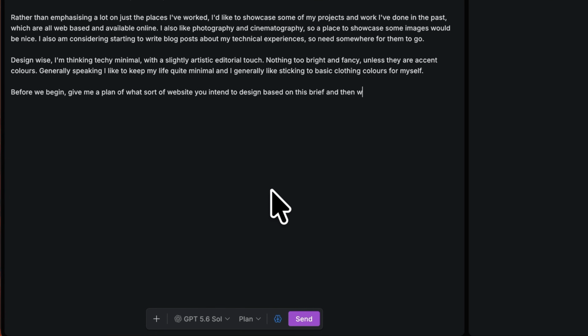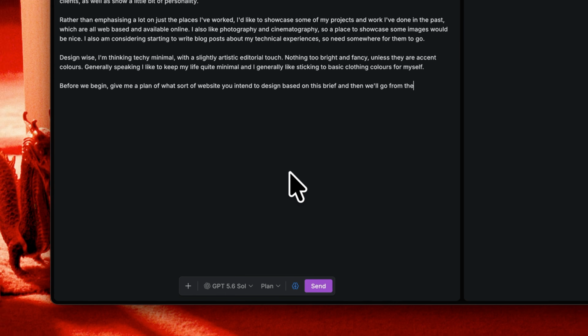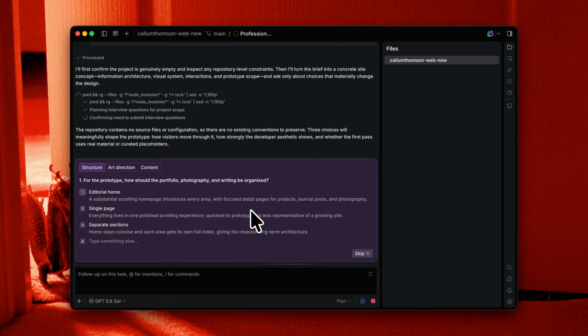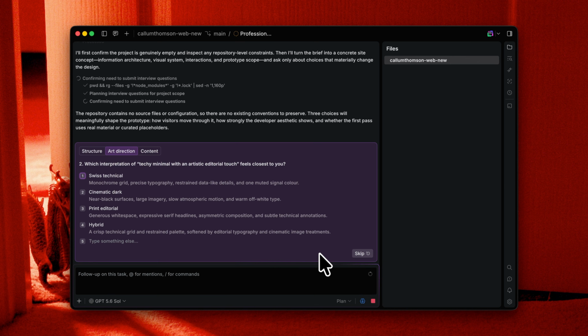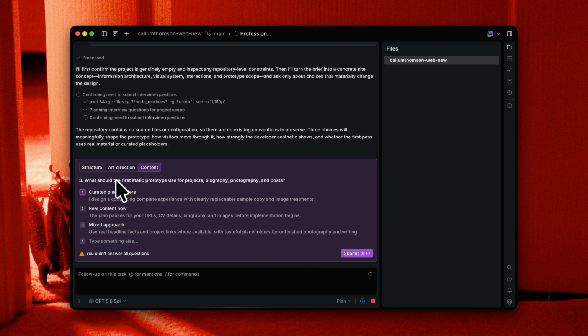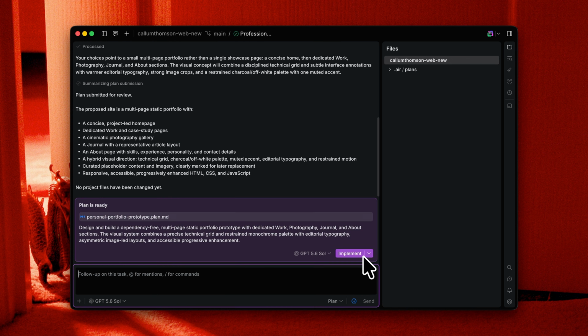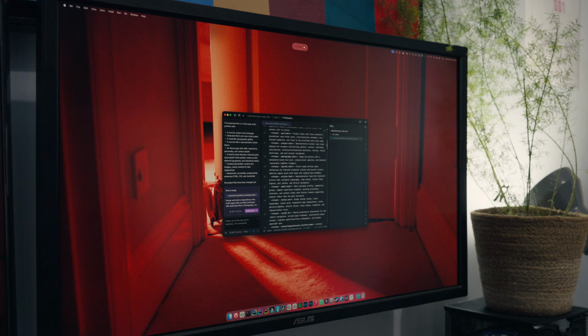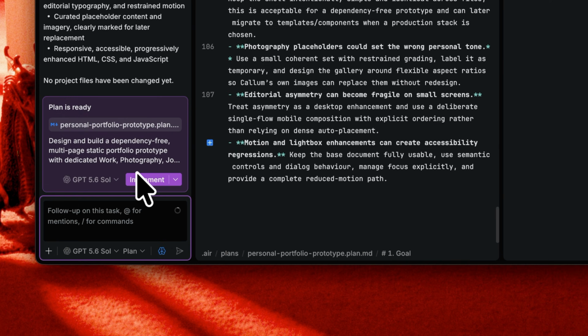So I'll start with a plan first to see what Codex plans to do with my vague requirements. Now, Codex has decided to ask some follow-up questions, which is pretty cool. Once I've answered them, it's time to let the model do its thing. Now, that can take a little bit of time to finish, so I've got some time to chill.